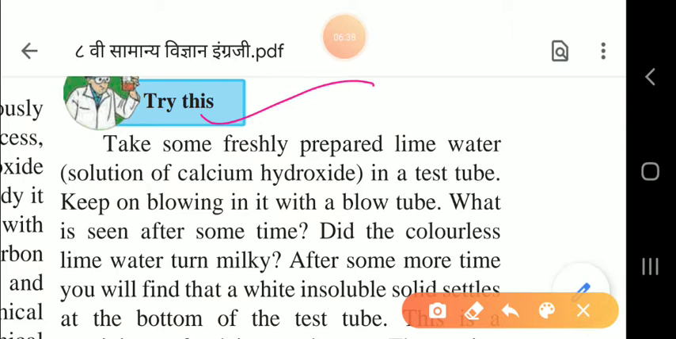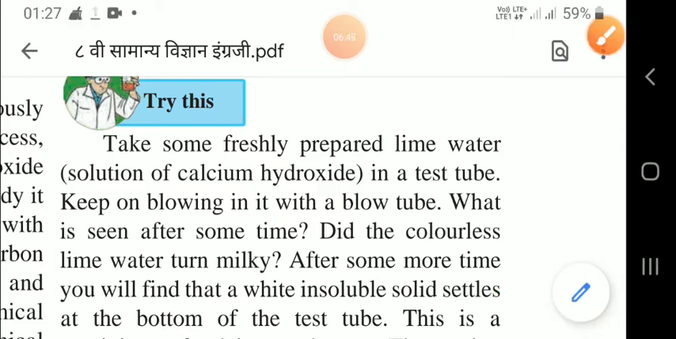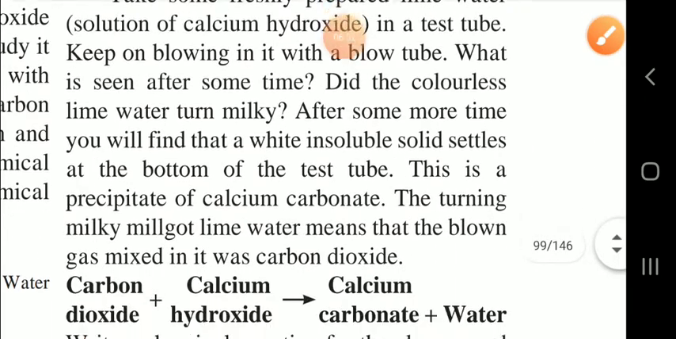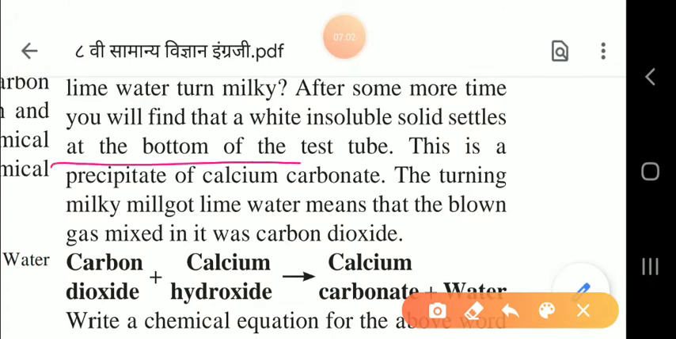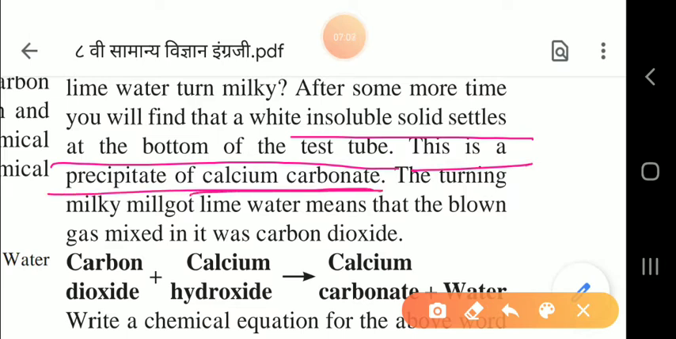Why does this turn milky, children? Because the carbon dioxide that we exhale goes in and reacts with this, so it turns milky. After some more time, we can see that a white insoluble solid settles at the bottom. Whatever is settled at the bottom is calcium carbonate.